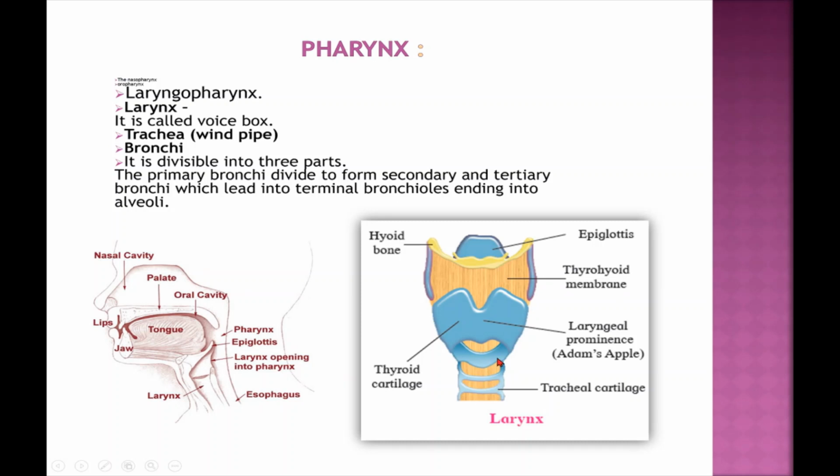Trachea or windpipe is about 10 to 12 centimeter long and 2 to 2.5 centimeter wide, supported by 16 to 20 C-shaped cartilage rings. Trachea is internally lined by ciliated epithelium tissues and mucous glands that remove the dust particles and push them upward to the larynx. Instant coughing can remove foreign particles that enter the trachea.